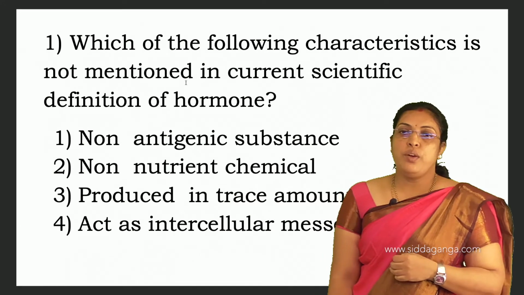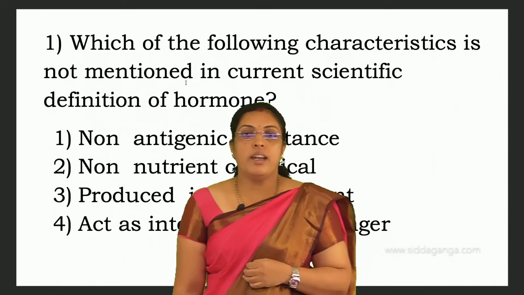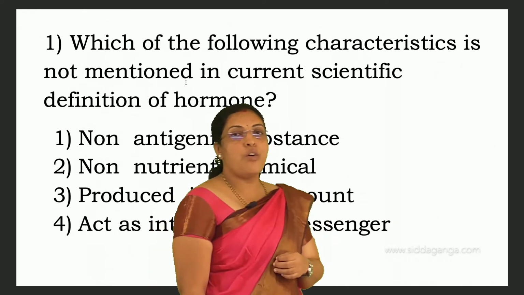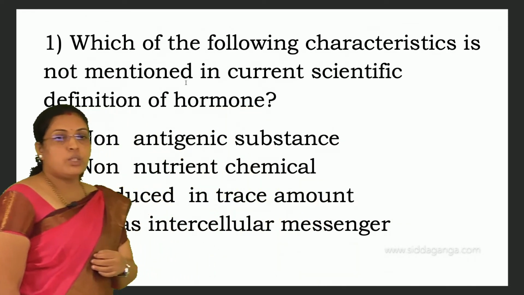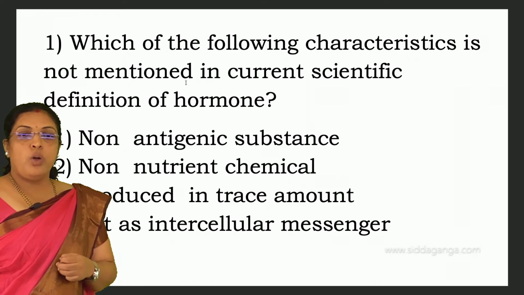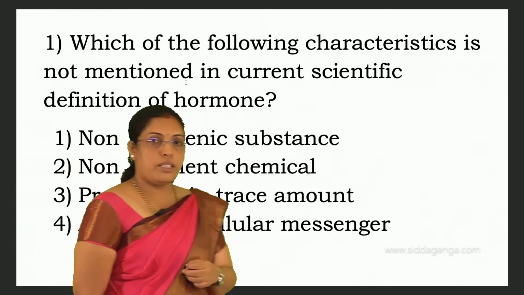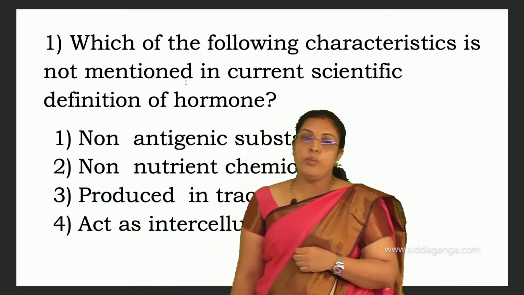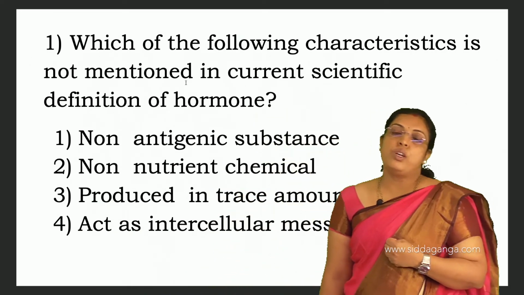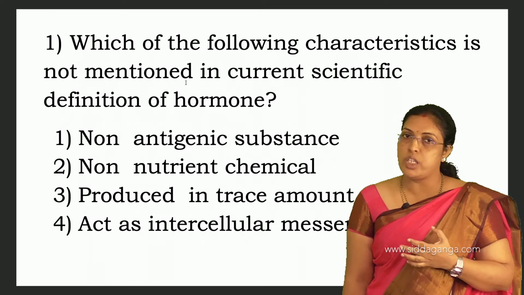See, which of the following characteristics is not mentioned in the current scientific definition of hormone? In that they have given non-antigenic substances, non-nutrient chemical, produced in trace amount and act as intercellular messenger. We know that hormones are non-nutrient chemical substances, they will not provide any energy to us.